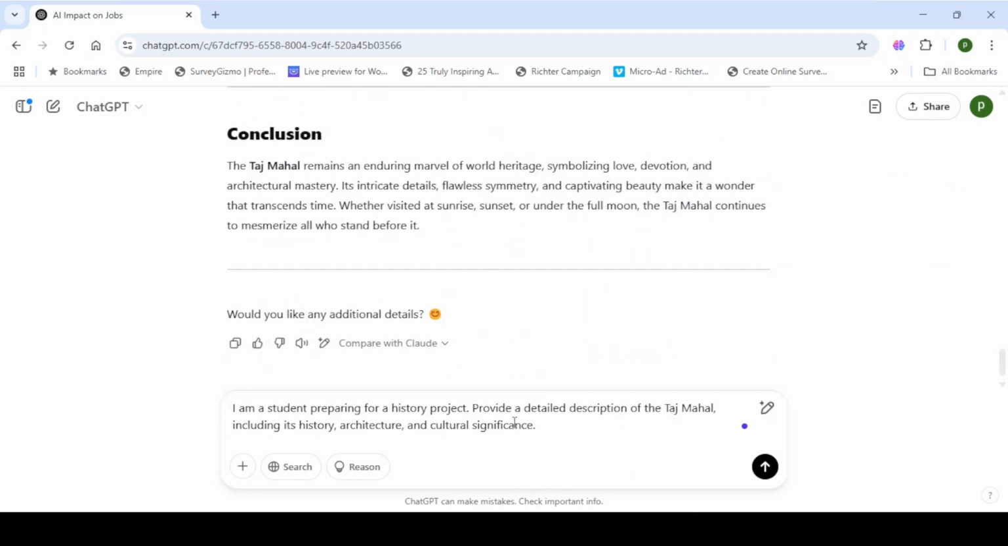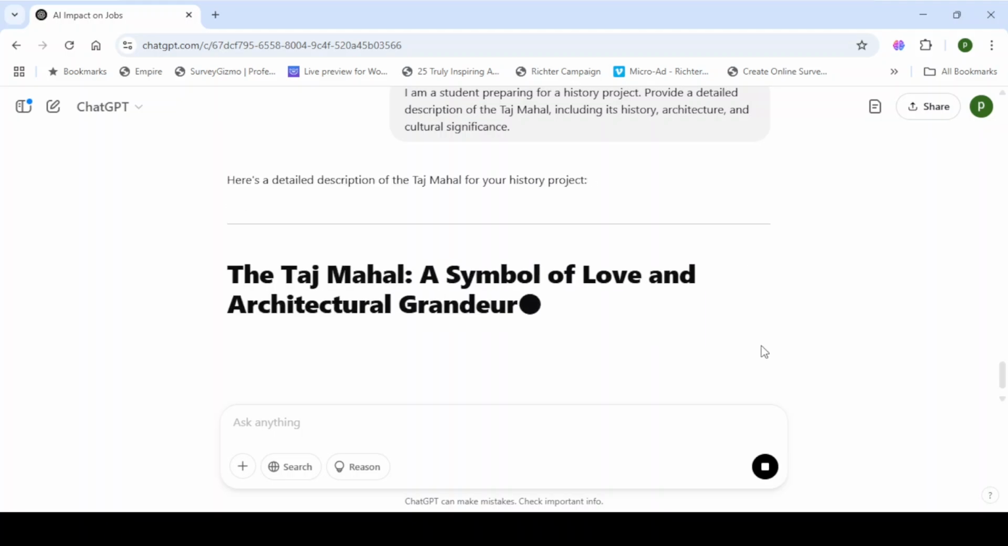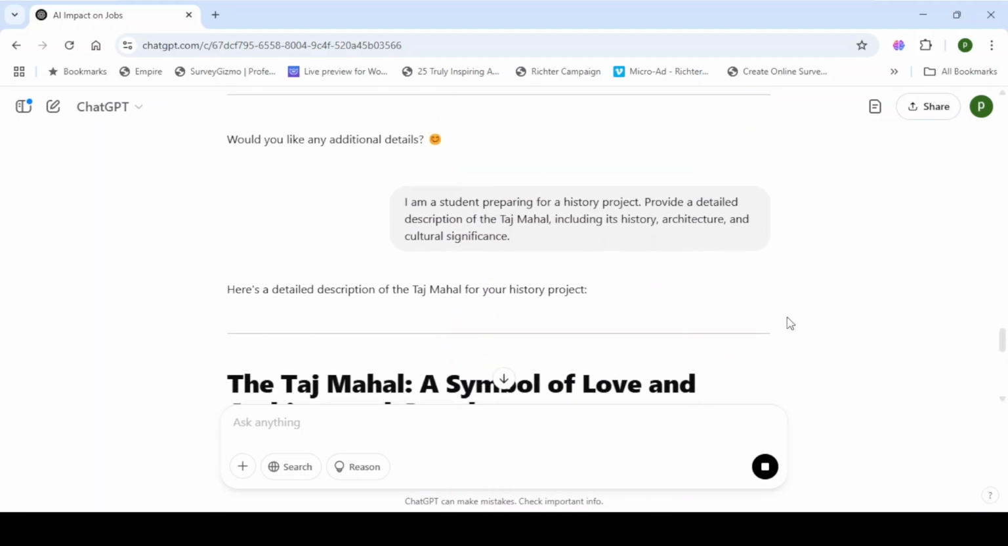We can make it even better by adding something like "I am a student preparing for a history project. Provide a detailed description of the Taj Mahal, including its history, architecture, and cultural significance."